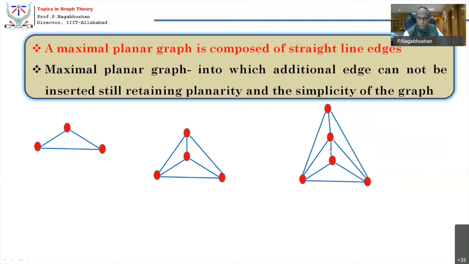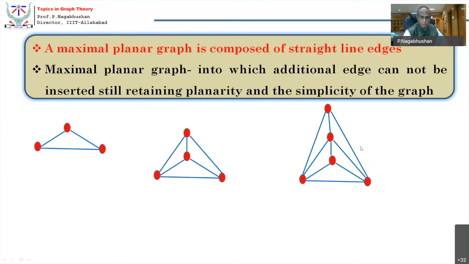So it's a first neighborhood, close within itself, but a second neighborhood is not possible at all. Second direct neighborhood cannot be possible. So these are types of interesting interpretations that could be possible with this maximal planar graph.